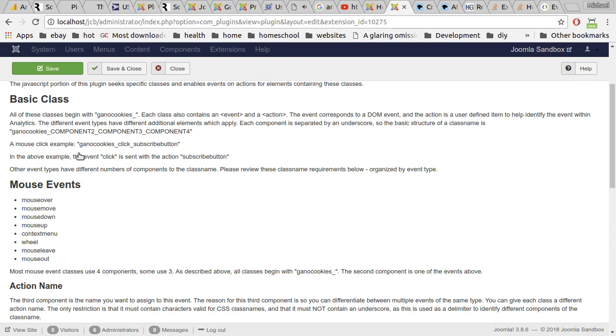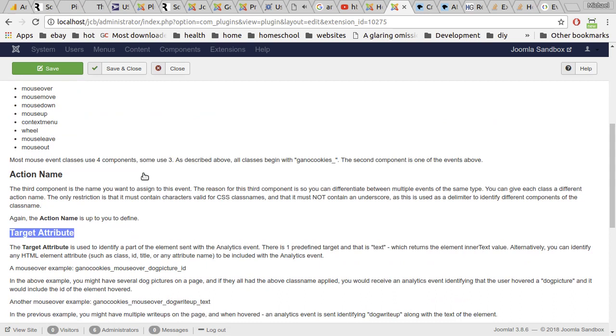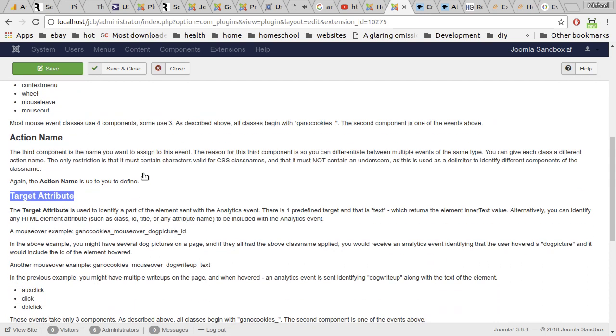No, I gave a click event example there. What kind of a good example? Oh yeah, here we go. Mouse over example: GA no cookies, mouse over, dog picture ID.